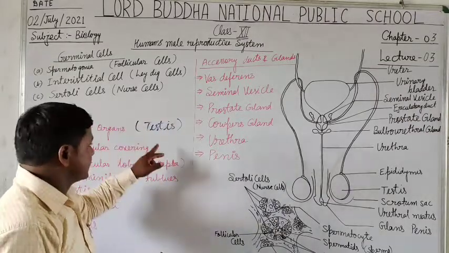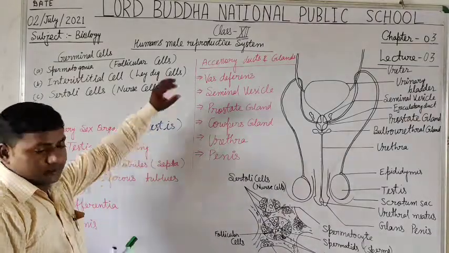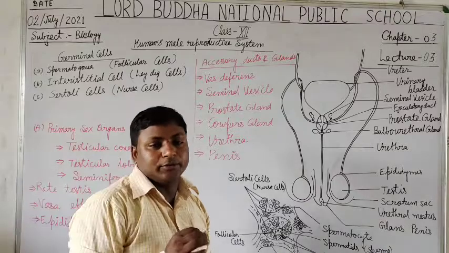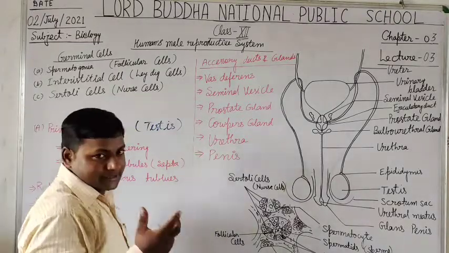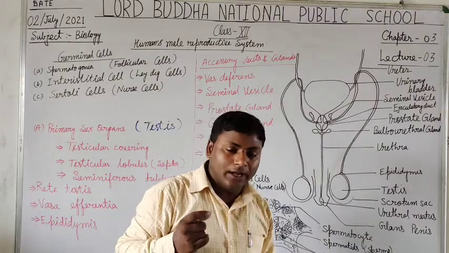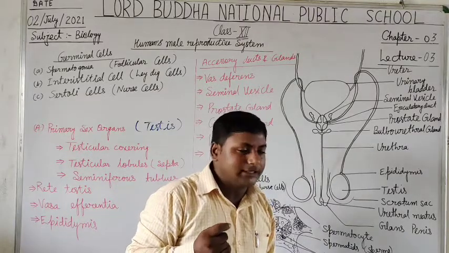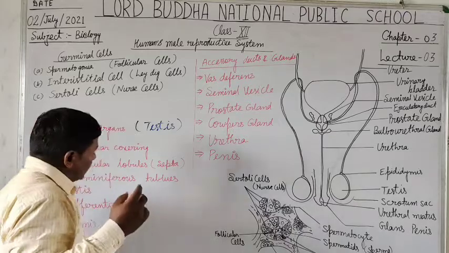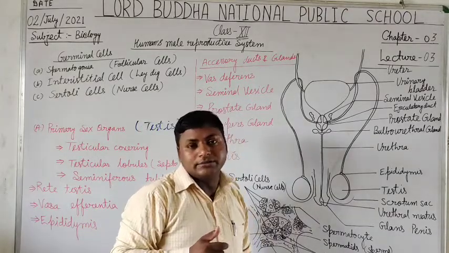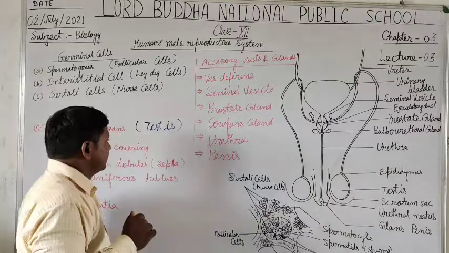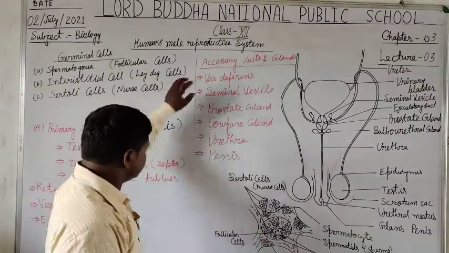Its plural is testes. It is the primary sex organ of the human male. It is about 4 to 6 centimeter long and about 2 to 3 centimeter wide. Its weight is about 8 to 12 grams in an adult male.